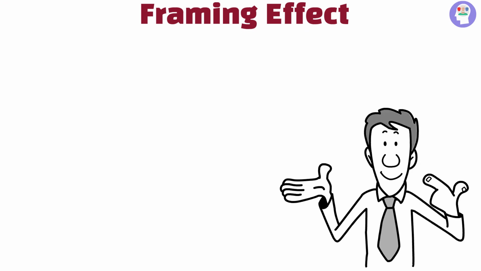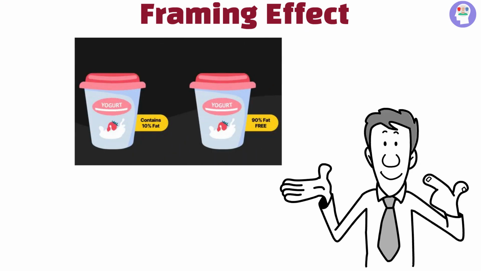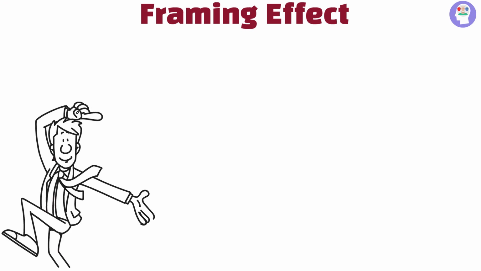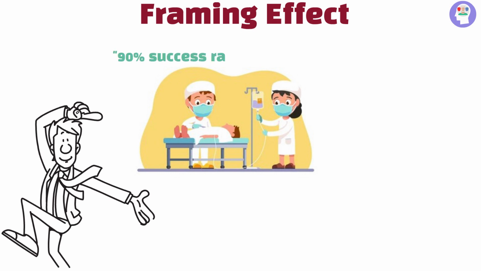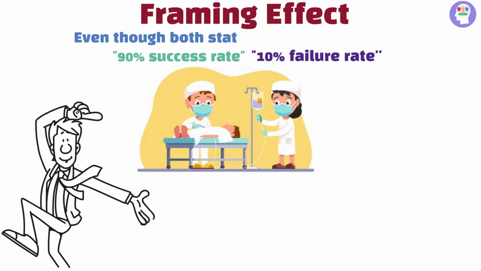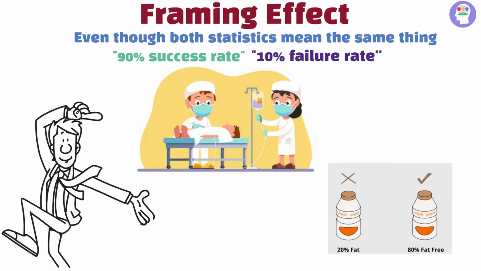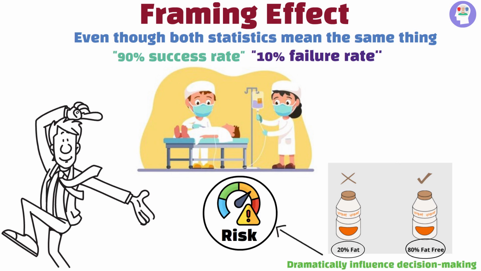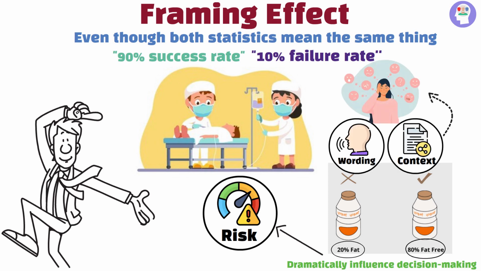Framing effect. The framing effect occurs when people make decisions based on how information is presented, rather than the information itself. For example, people are more likely to choose a medical procedure with a 90% success rate rather than one with a 10% failure rate, even though both statistics mean the same thing. The way options are framed, whether positively or negatively, can dramatically influence decision making, especially in situations involving risk. This bias shows how the wording and context of information can alter our perceptions, even when the facts remain unchanged.